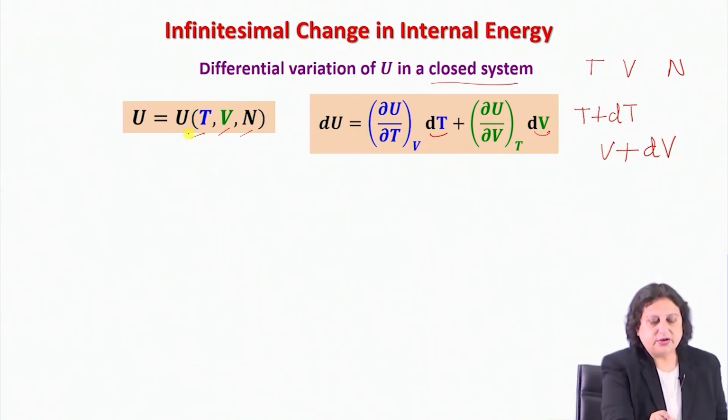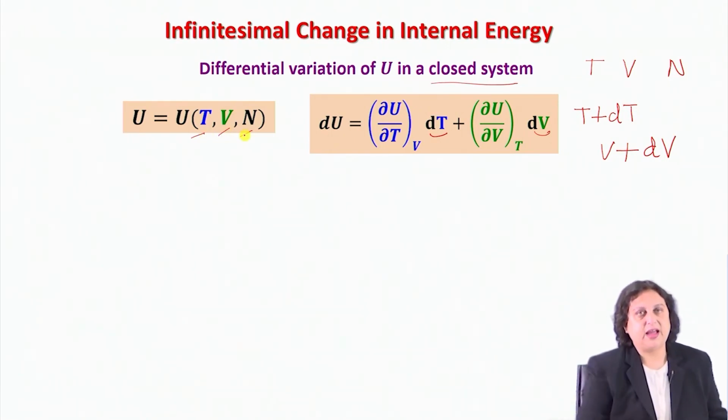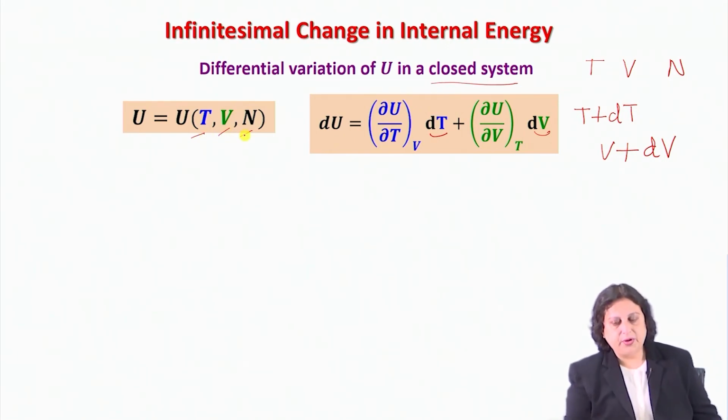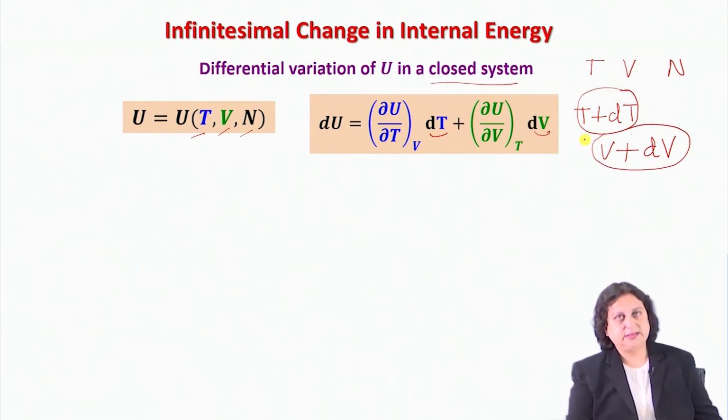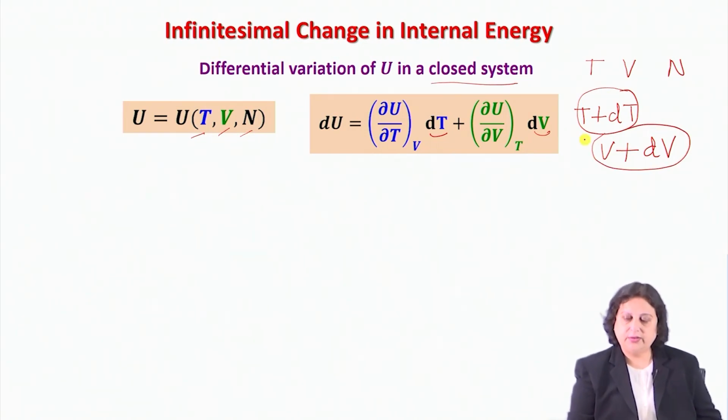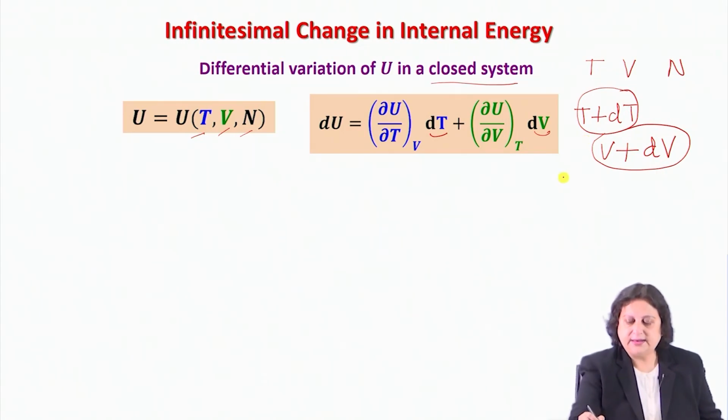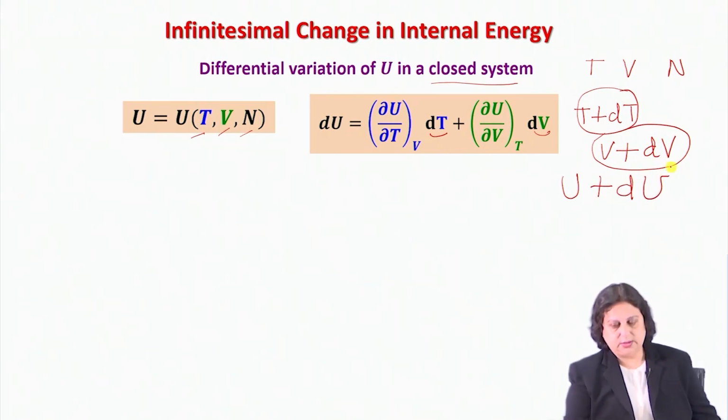Since U is a function of the values of T, V and N, therefore as T changes to T plus dT and V changes to V plus dV, U will also undergo a change in value. Let us say that the new value of U is now U plus dU.